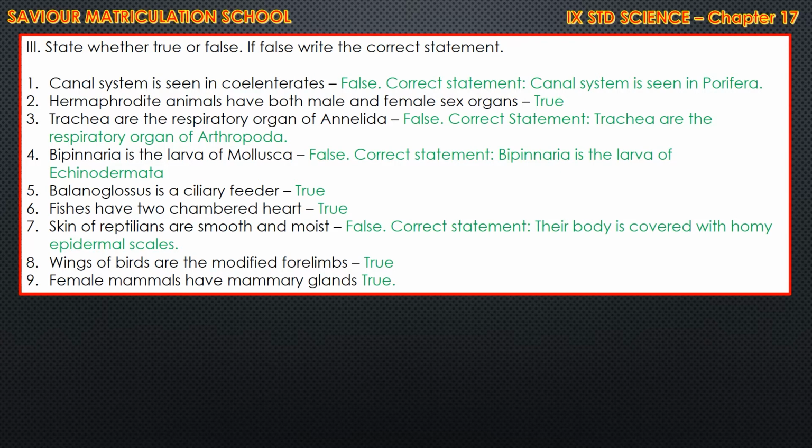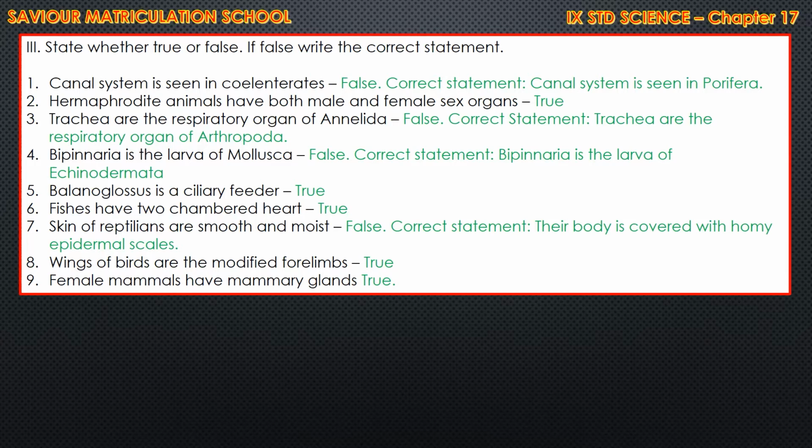Hermaphrodite animals have both male and female sex organs. True. Trachea are the respiratory organ of Annelida. Answer is false. The correct statement is trachea are the respiratory organ of Arthropoda. In the place of Annelida we have to write Arthropoda. Bipinnaria is the larva of mollusca. False. The correct statement is Bipinnaria is the larva of Echinodermata.